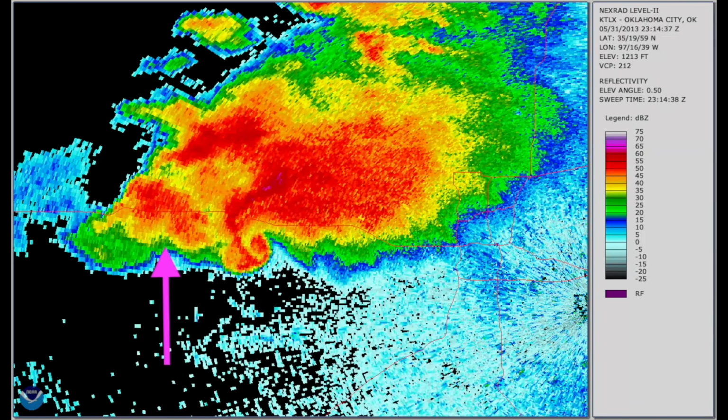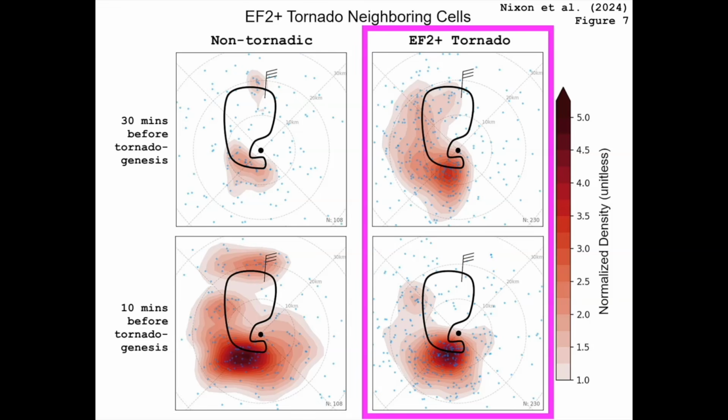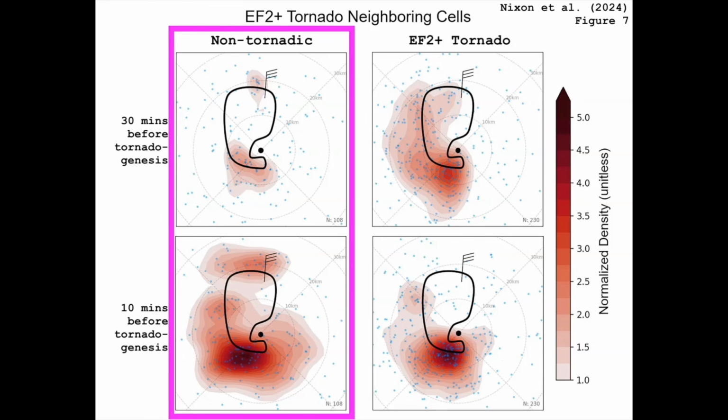Auxiliary storms near the rear flank of the supercell. As shown in their plots of the density of convection in proximity to a hypothetical supercell, Nixon et al. 2024 found that in cases of significant tornadoes, the amount of auxiliary convection near the rear flank of the storm tends to increase in the time leading up to tornadogenesis. In contrast, for non-tornadic cases, secondary maxima in convection tend to be situated near the left and forward flanks of the supercell.